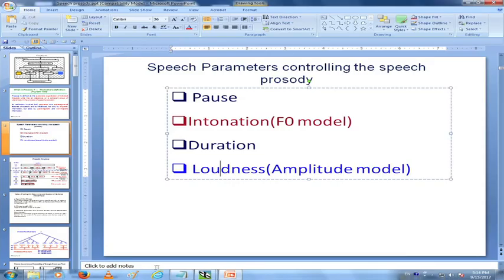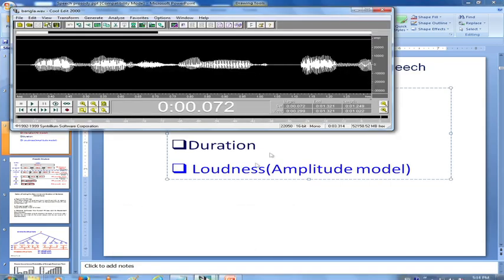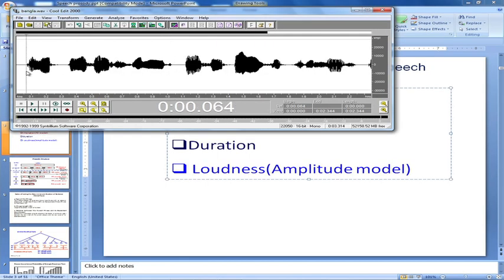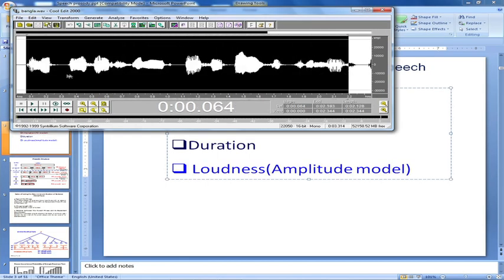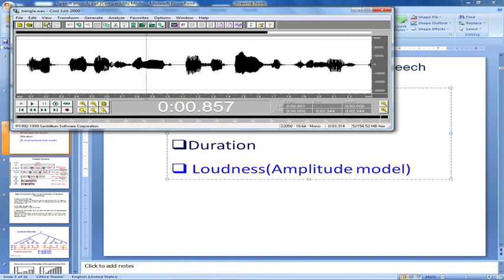You can see what we mean by pause. Okay. Let us see this sentence. I am thinking, so this is a sentence. If you analyze a sentence, you find after some utterance there is a pause, a silence, a region of silence. So, that can define a pause.